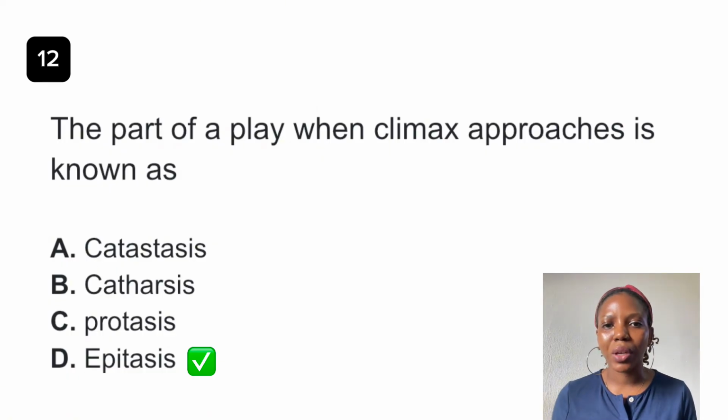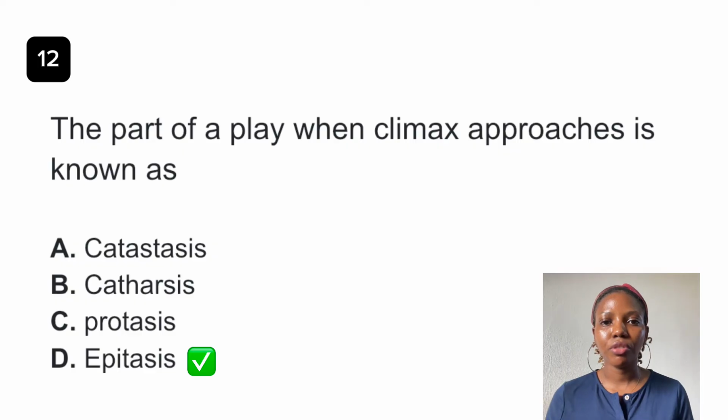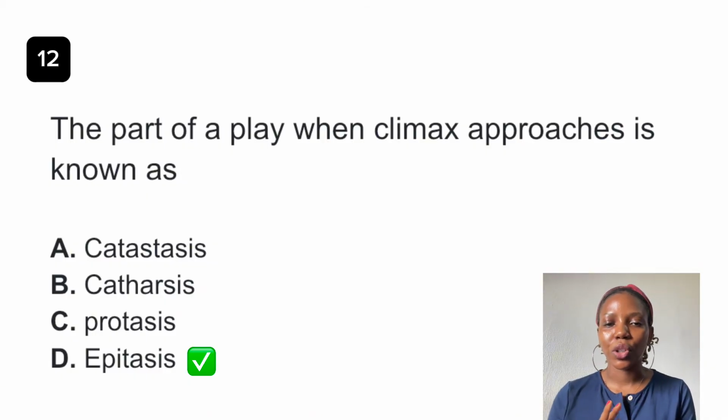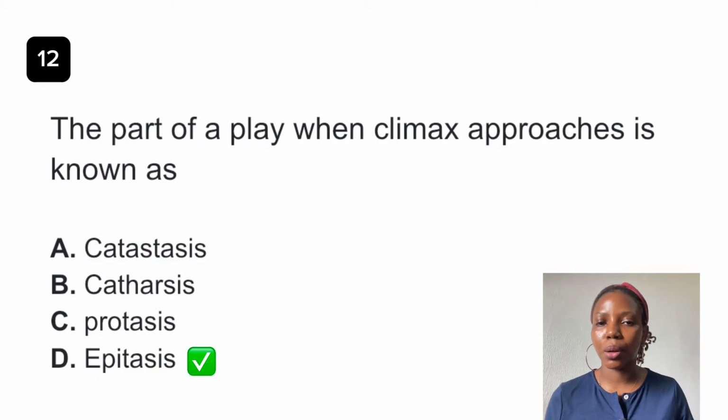Later on we add Freytag. Freytag also developed the idea and simplified the terminology using exposition, rising action, climax, falling action, and denouement. That is what we use presently. That's what we use right now. That is what you and I are conversing with, a contemporary dramatic structure. What I'm talking about in this question is based on classical dramatic structure. So the answer to this question is no doubt option D, epitasis.